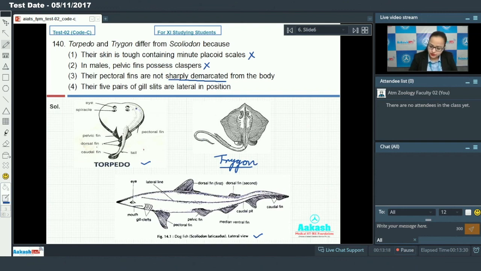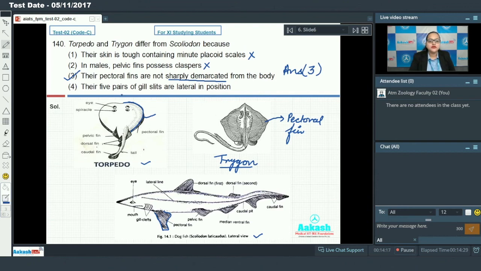If we see the structure of the pectoral fin in torpedo and trygon, the pectoral fin is not clearly demarcated from the body, while in the case of scoliodon, the pectoral fin is clearly demarcated. मतलब कि प्रॉपर दिख रहा है कि कहाँ से बिगिन है कहाँ से एंड, पर यहाँ अगर देखें इन दोनों में तो एक कॉन्टिन्यूअस फॉर्म में है पेक्टोरल फिन. So the torpedo and trygon differ from scoliodon because their pectoral fins are not sharply demarcated from their body, making option 3 the answer for our question.